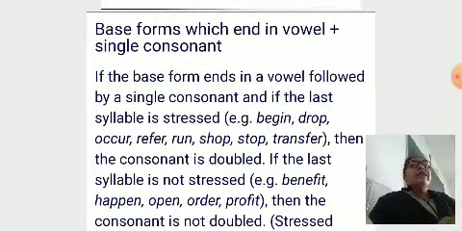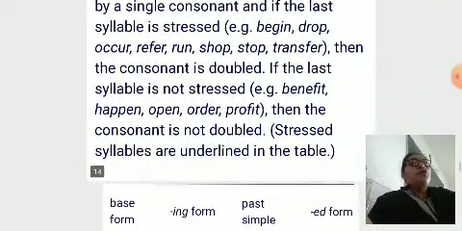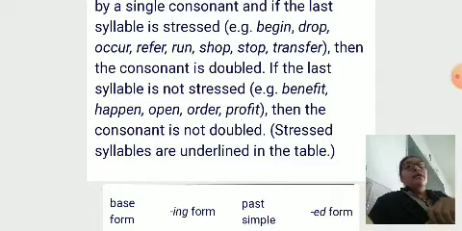Okay. Base forms which end in vowel plus single consonant. If the base form ends in a vowel followed by a single consonant and if the last syllable is stressed, such as begin, drop, occur, refer, run, shop, stop, transfer, then the consonant is doubled. If the last syllable is not stressed, such as benefit, happen, open, order, profit, then the consonant is not doubled. Stressed syllables are underlined in the table.